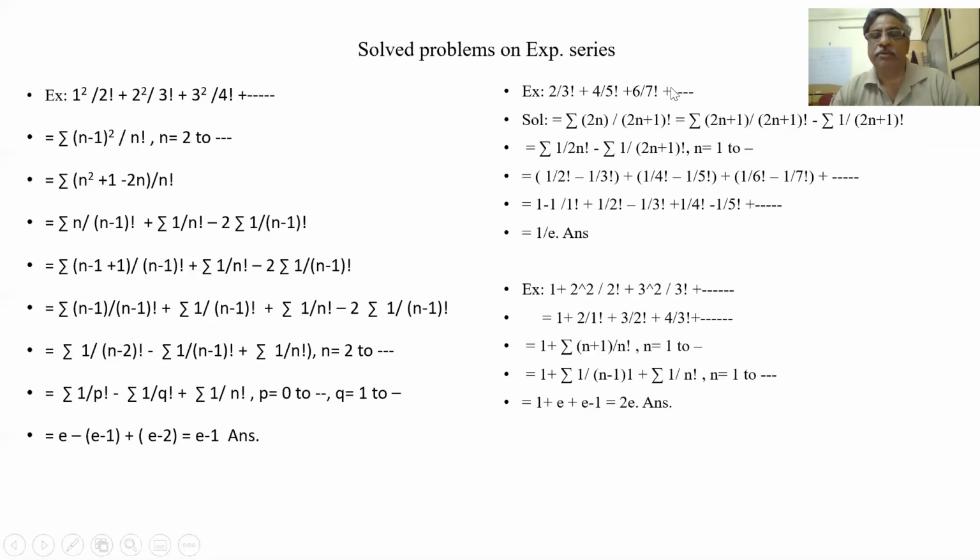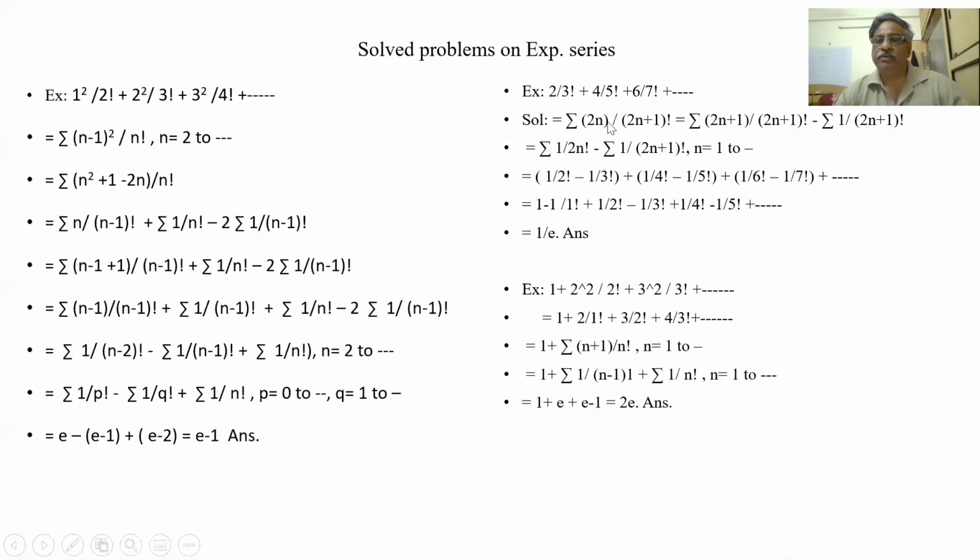Again, same type of problem. We have a series here, converted to the nth number. So this is an odd series: 3 factorial, 5 factorial, 7 factorial. They are not in line, so this is not n factorial. The bottom is an odd number, which starts with 2n plus 1 when n is equal to 1. So when it is 2n plus 1 at the bottom, the top one is 2n. The top is an even series, the bottom is an odd series. So 2n plus 1 by 2.